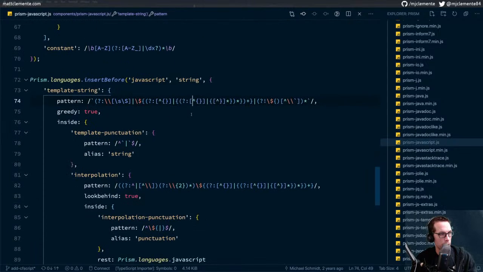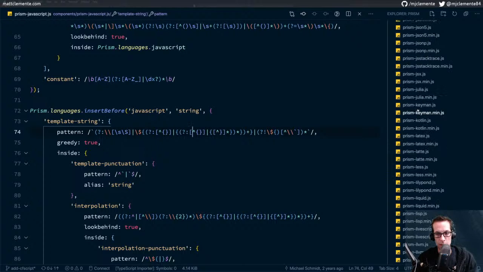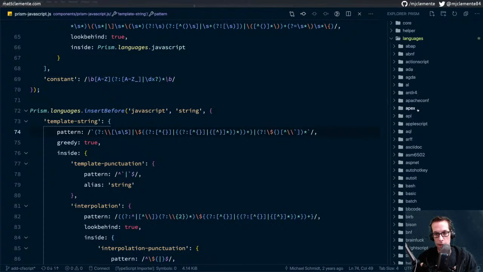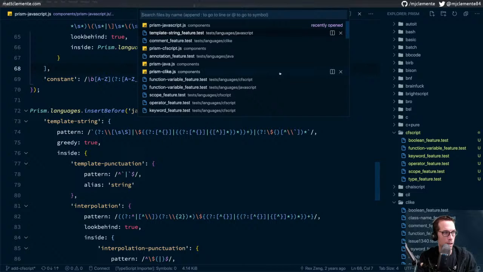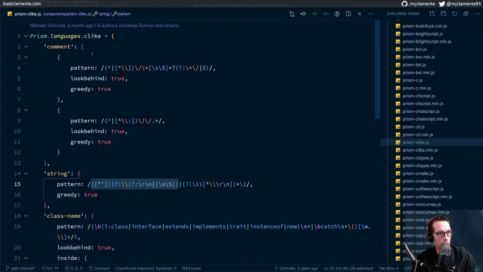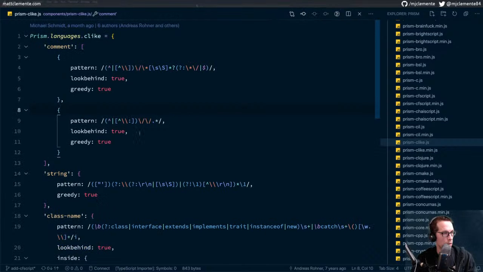So why don't we just write our own? We'll grab the C-like comment, and we'll just make sure that it also captures annotation, because we're extending. We basically have the same comment pattern, but we're just making sure. Is there any annotation capturing in here? Comment string, class name.